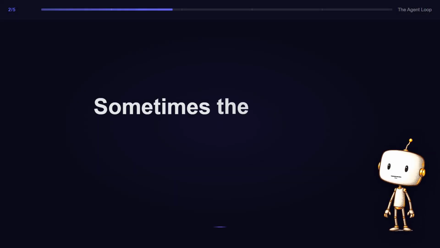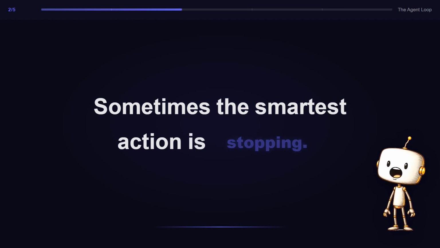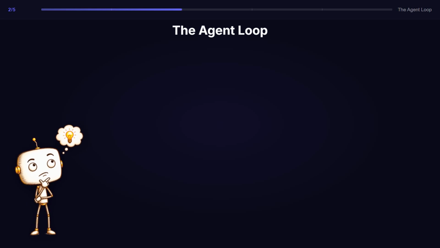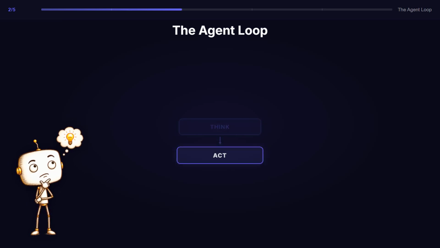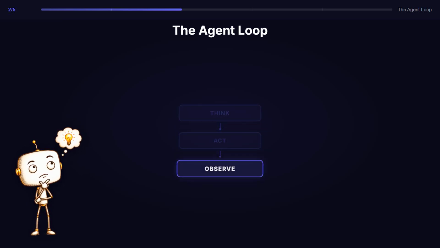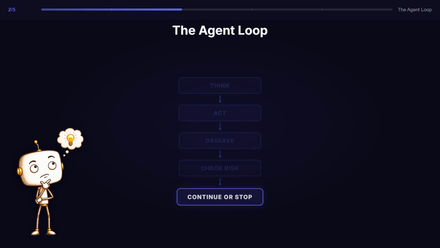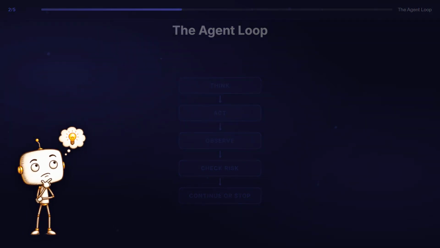And this is where it gets interesting. A good agent is not always acting. Sometimes the right next step is to stop, to ask, to wait. The loop is not act, act, act, act. The right loop looks like this. First, think about the next step. Then, act on it. Then, observe the result. Then, check the risk. And finally, continue or stop. Every cycle, this loop repeats.